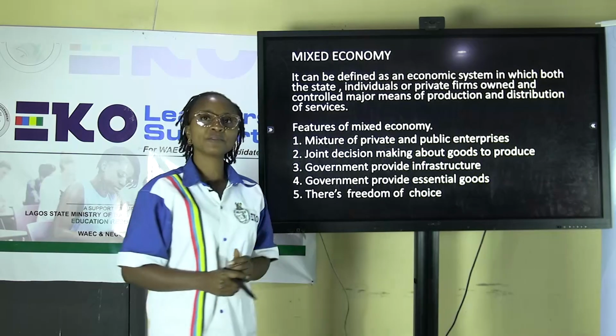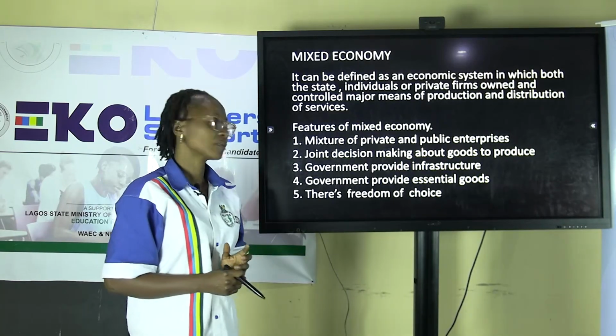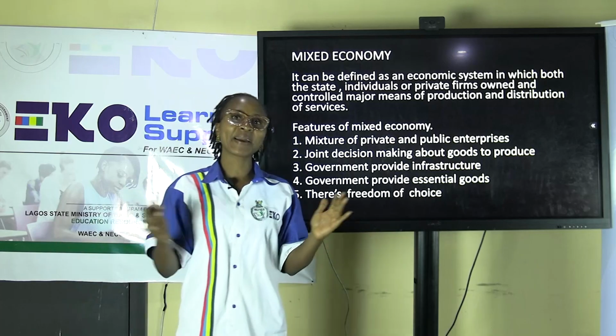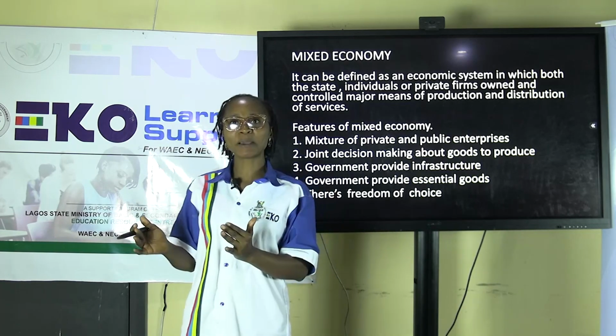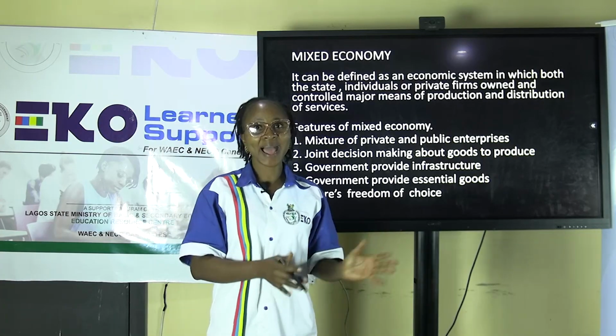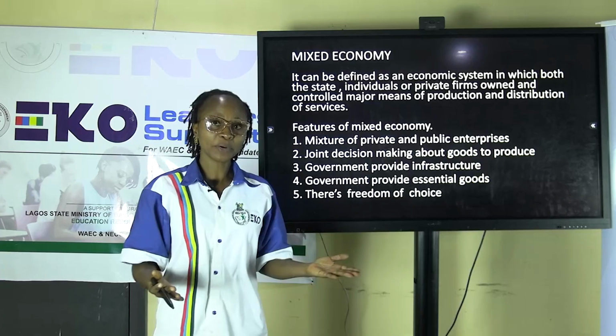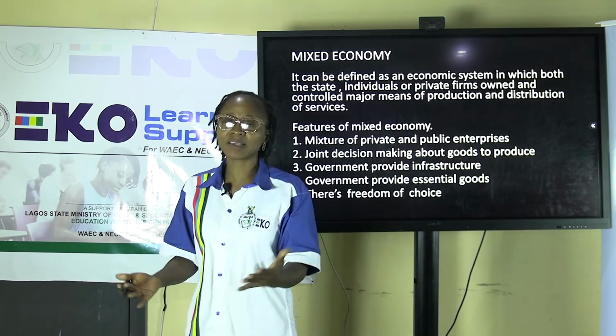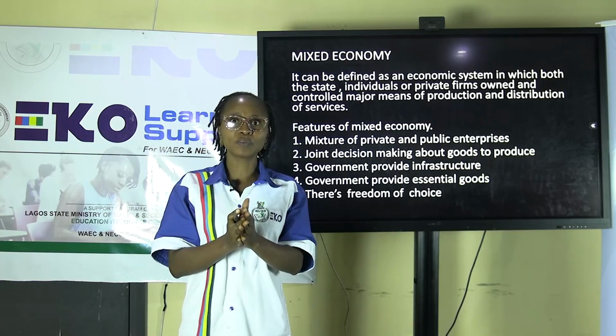So let's try to look at the features of mixed economy. Number 1, it is a mixture of private and public enterprises, meaning both the private and the public enterprises are coming together. In other words, both the private sector and the public sector. We can also put it this way: the private individuals and the government are coming together to produce goods